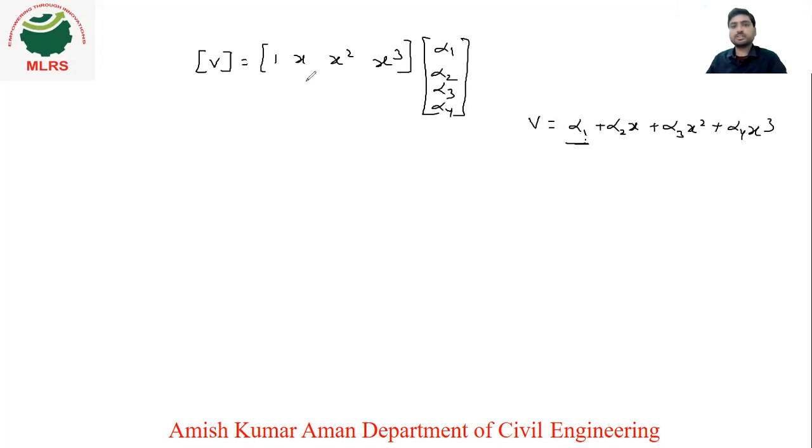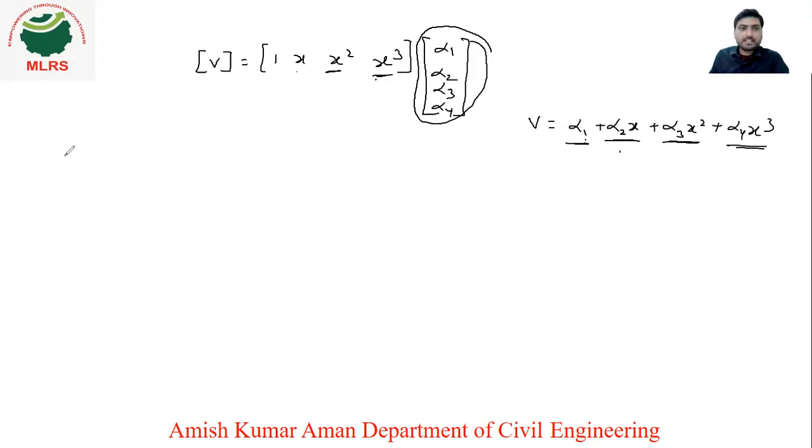What is the coefficient here? 1. Alpha 2 coefficient x, so x. Alpha 3 coefficient x square, so x square here. Alpha 4 coefficient x cube, so x cube. And this is alpha 1, alpha 2, alpha 3, alpha 4. So we can write this equation in this matrix form. Now what will we do? We will replace alpha 1, alpha 2, alpha 3, alpha 4 because these are constants, right? We don't know these values. We need to find them and replace them here. So we found these values in terms of that matrix, right?